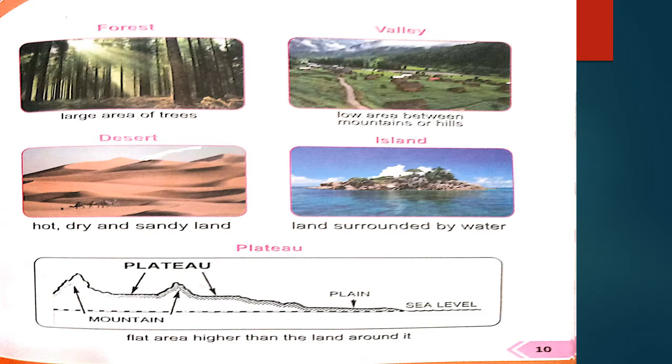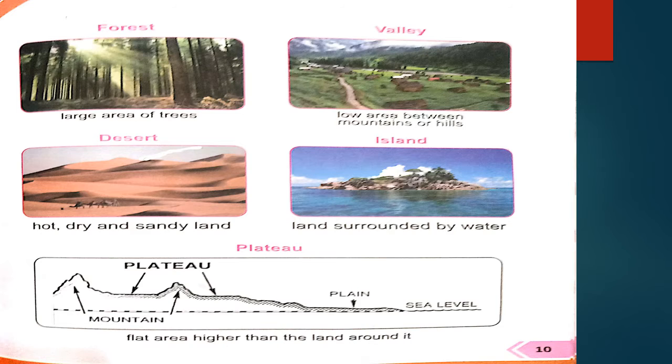Okay, students, move toward page number 10 of your reading book. There are some other images about the landforms, and the first one is forest. As you know, a large area of trees is called forest. जंगल जहाँ पर बहुत ज्यादा आपको दरख्त दिखाई दे, that is called forest. Valley, low area between mountains or hills.